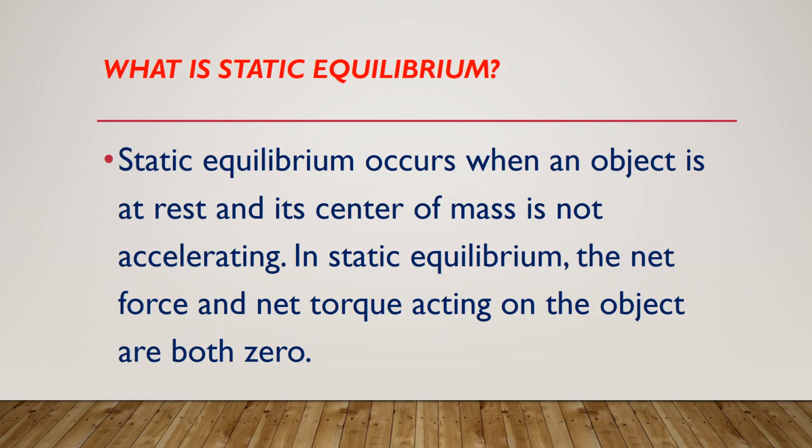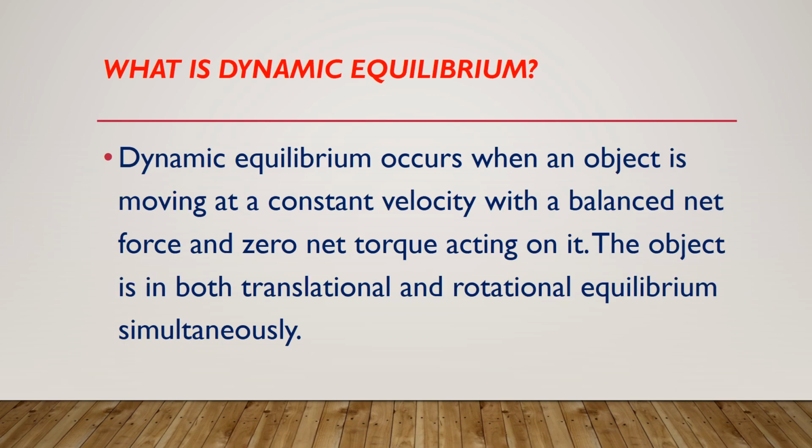What is static equilibrium? Static equilibrium occurs when an object is at rest and its center of mass is not accelerating. In static equilibrium, the net force and net torque acting on the object are both zero. What is dynamic equilibrium?